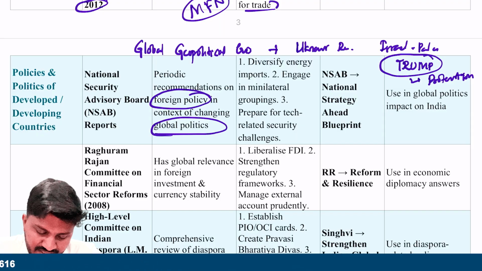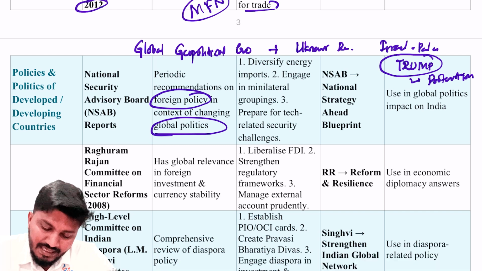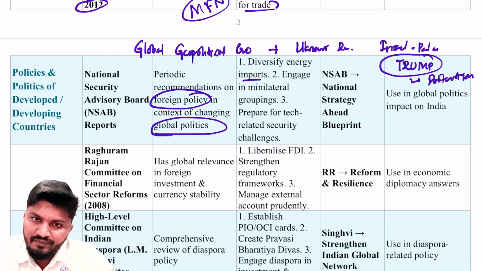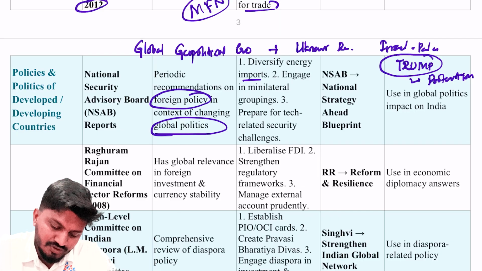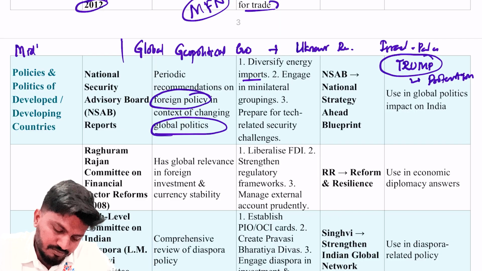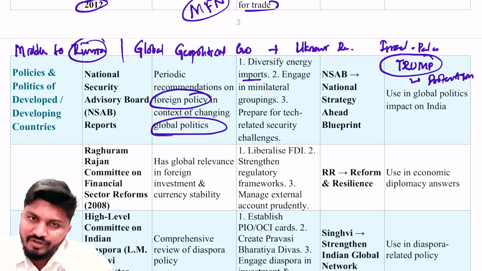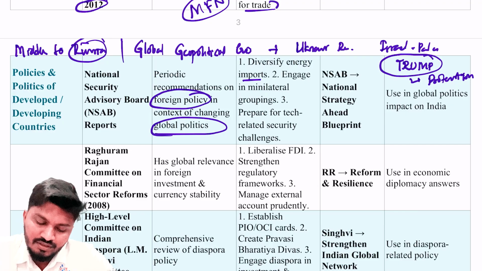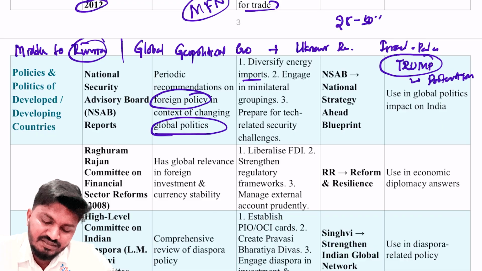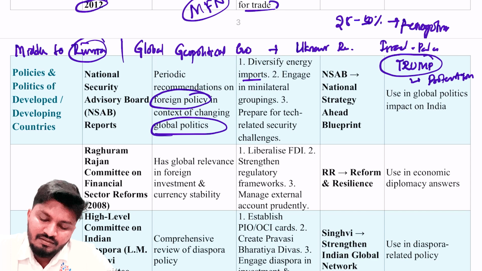One of the recommendations of the National Security Advisory Board report is diversifying the energy imports. This is what India went for. India tried to diversify its energy imports and went from the Middle East to Russia, and it started importing more. Now Trump says that India is importing from Russia and then selling it to other countries, so India is using the Ukraine-Russia situation to its advantage. So he put a 25% tariff and then it increased to a 50% tariff. But now renegotiations are going on. Okay, this is about Trump.